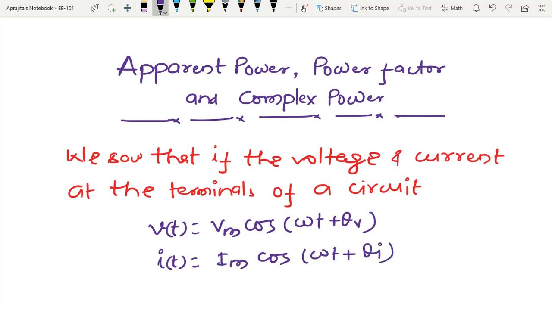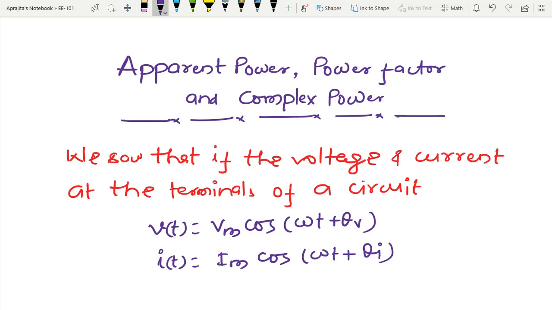Due to linearity, whatever form the wave has, the same form appears in the response also. So Vt is the forcing function, and It is the response of any linear network.